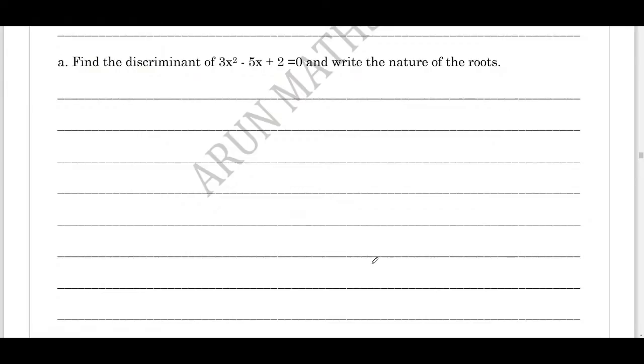Substitute the value of a, b and c and simplify it. You will find out the value of discriminant. If it is greater than 0, the roots are real and distinct. Equal to 0, roots are equal. If it is less than 0, that means the roots are imaginary, not real.